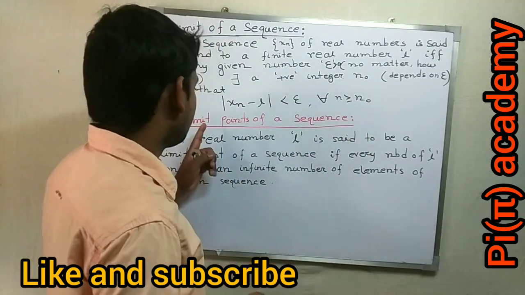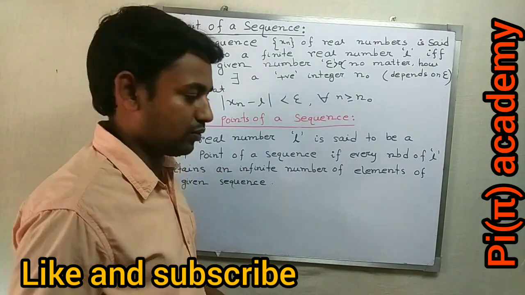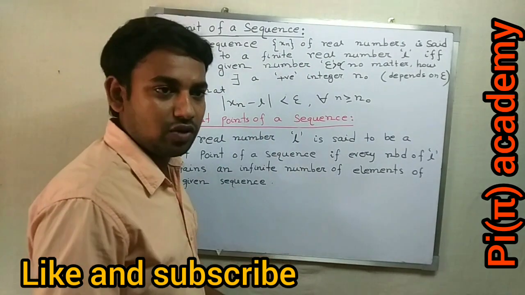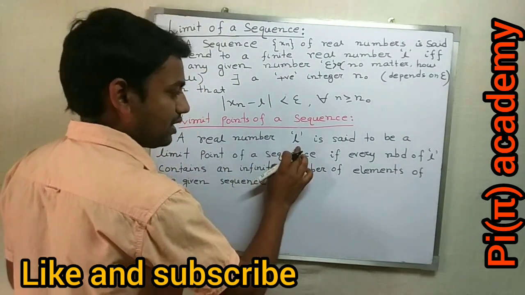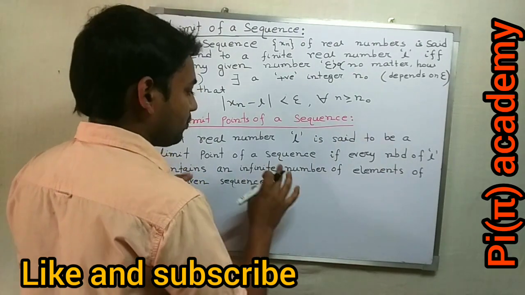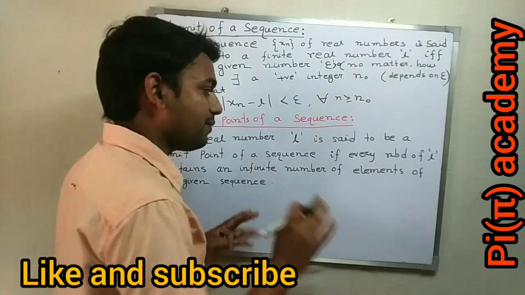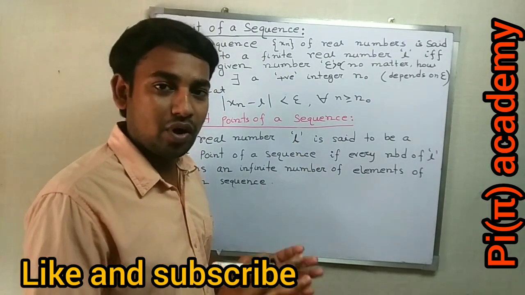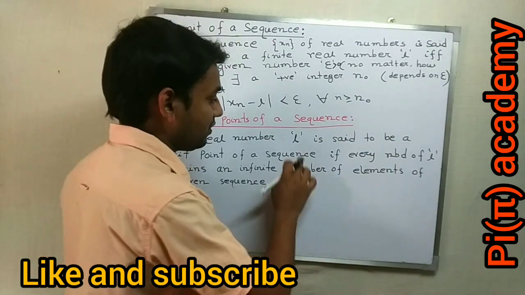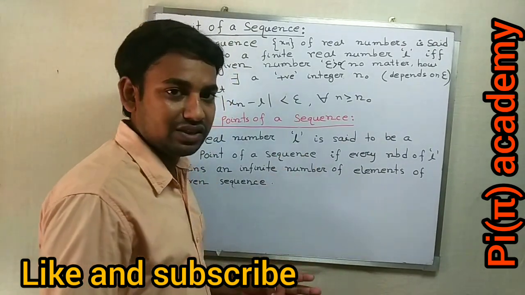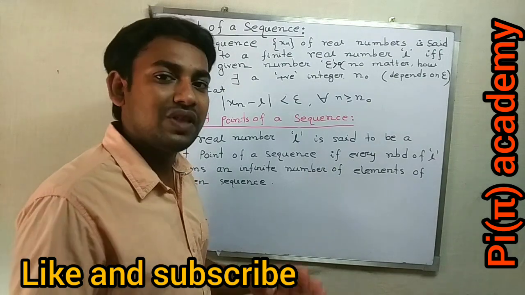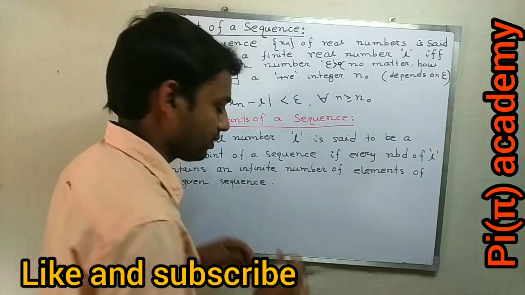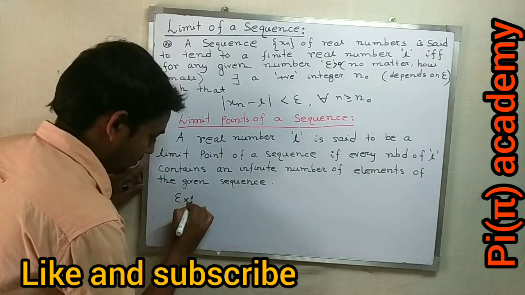Now, what is the limit point of a sequence? This is the limit of a sequence and this is the limit point of a sequence. A real number L is said to be a limit point of a sequence if every neighborhood of L contains infinitely many points of that sequence. If every neighborhood of L contains infinitely many points of that sequence, then we can say L is the limit point of the sequence.